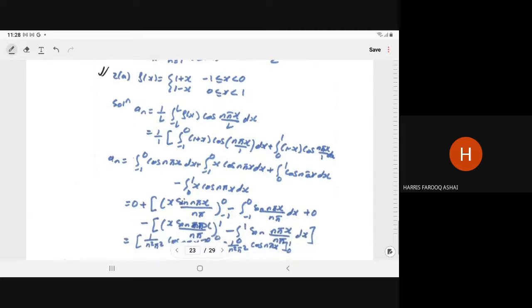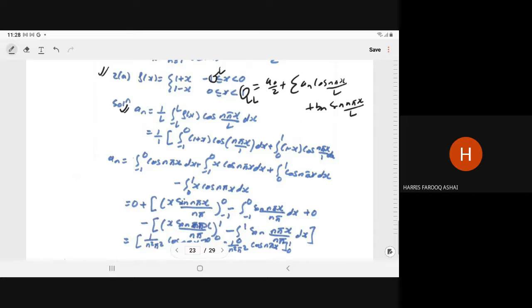So if you write it as a_0 by 2 plus summation of a_n cos n pi x upon l plus b_n sin n pi x upon l, where a_n is given by 1 upon l, integral from minus l to l of f(x) cos n pi x upon l dx, whatever the basic formula, right? So l is what here? Whatever the limit, that will be our l. So 1 upon 1.